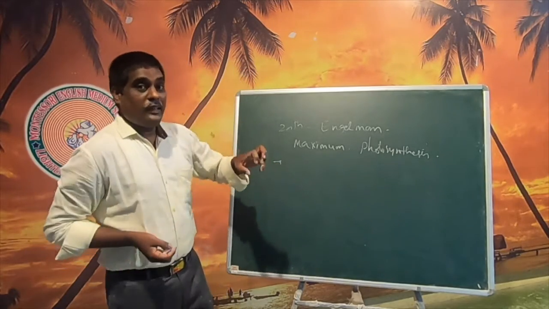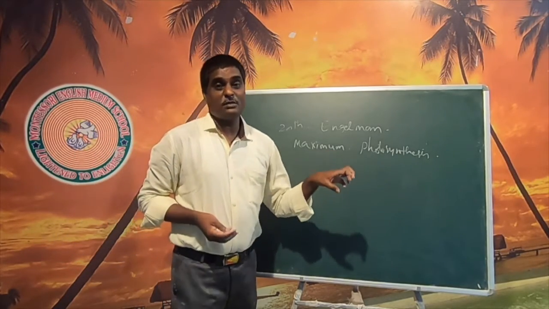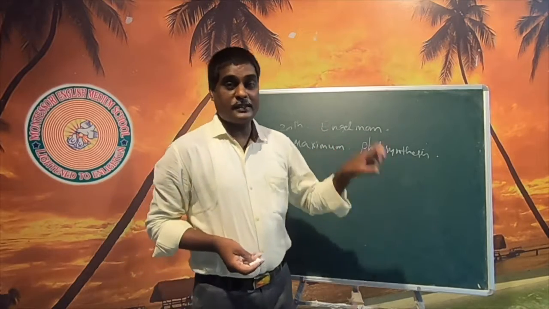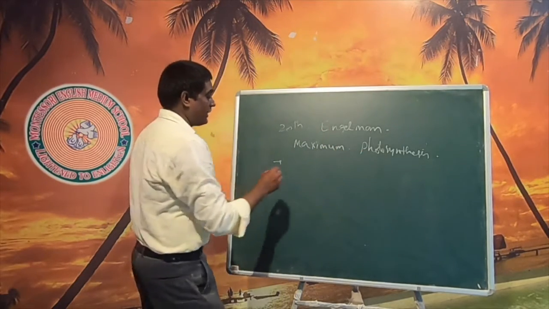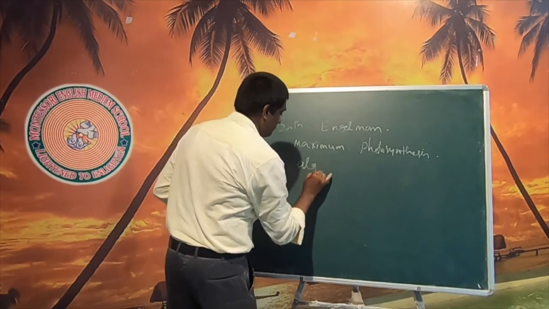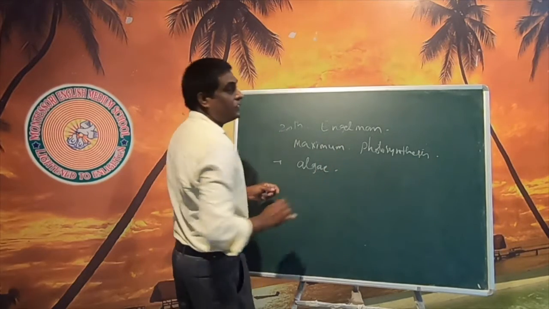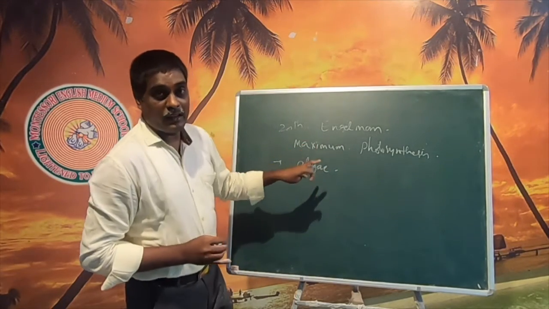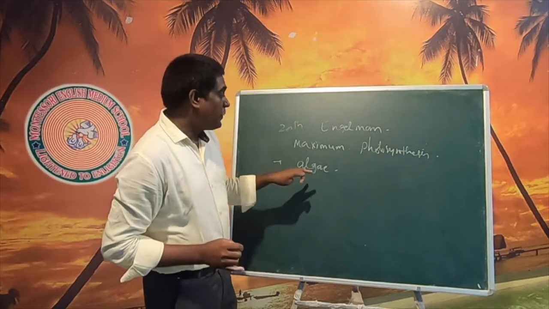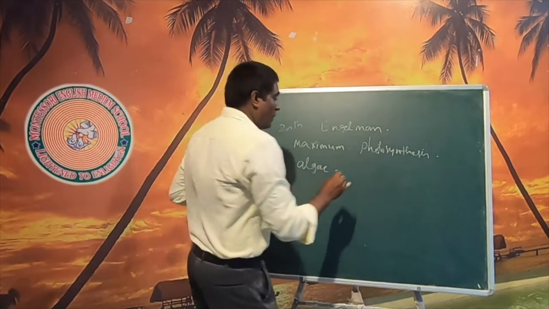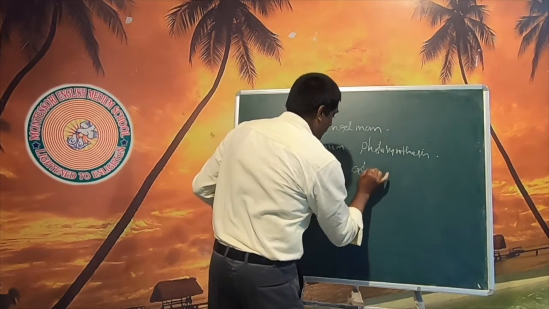So how did he find the maximum rate of photosynthesis? He took one algae and exposed this algae to different color substances.